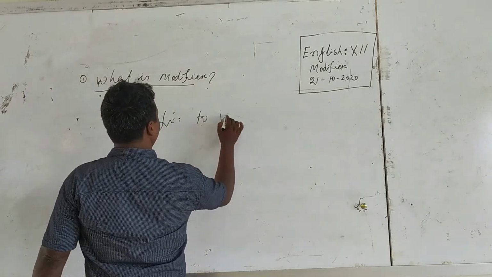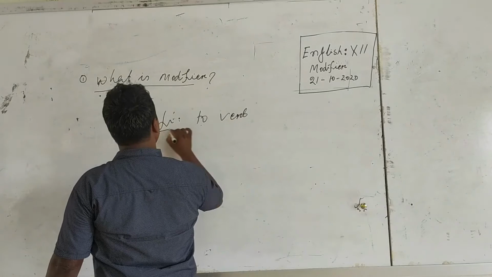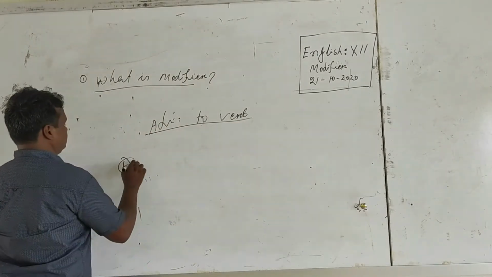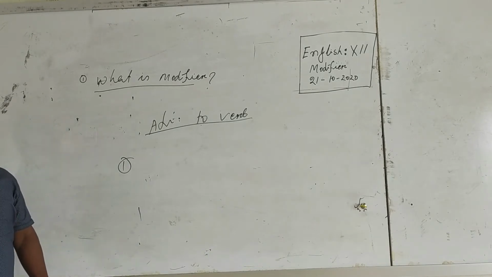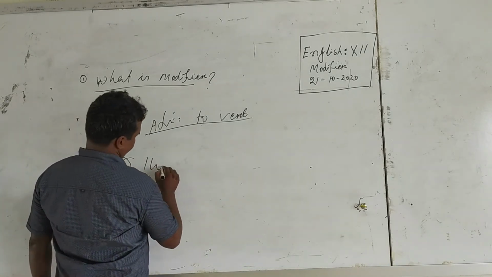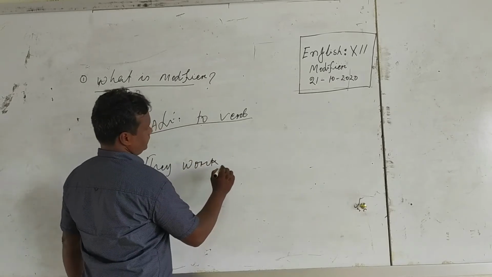Adverb to verb. Example, note down please. They work nicely.